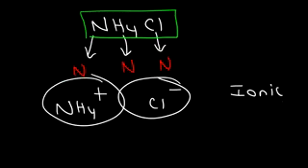So watch out for exceptions. Anytime you see NH4, just know that it has a positive charge. So chances are it's an ionic compound and not a molecular compound. But for the most part, if you see a compound composed of a metal and a nonmetal, it's typically ionic. And two nonmetals are usually molecular compounds or covalent compounds. That's just a general rule. But as you can see, there are some exceptions.